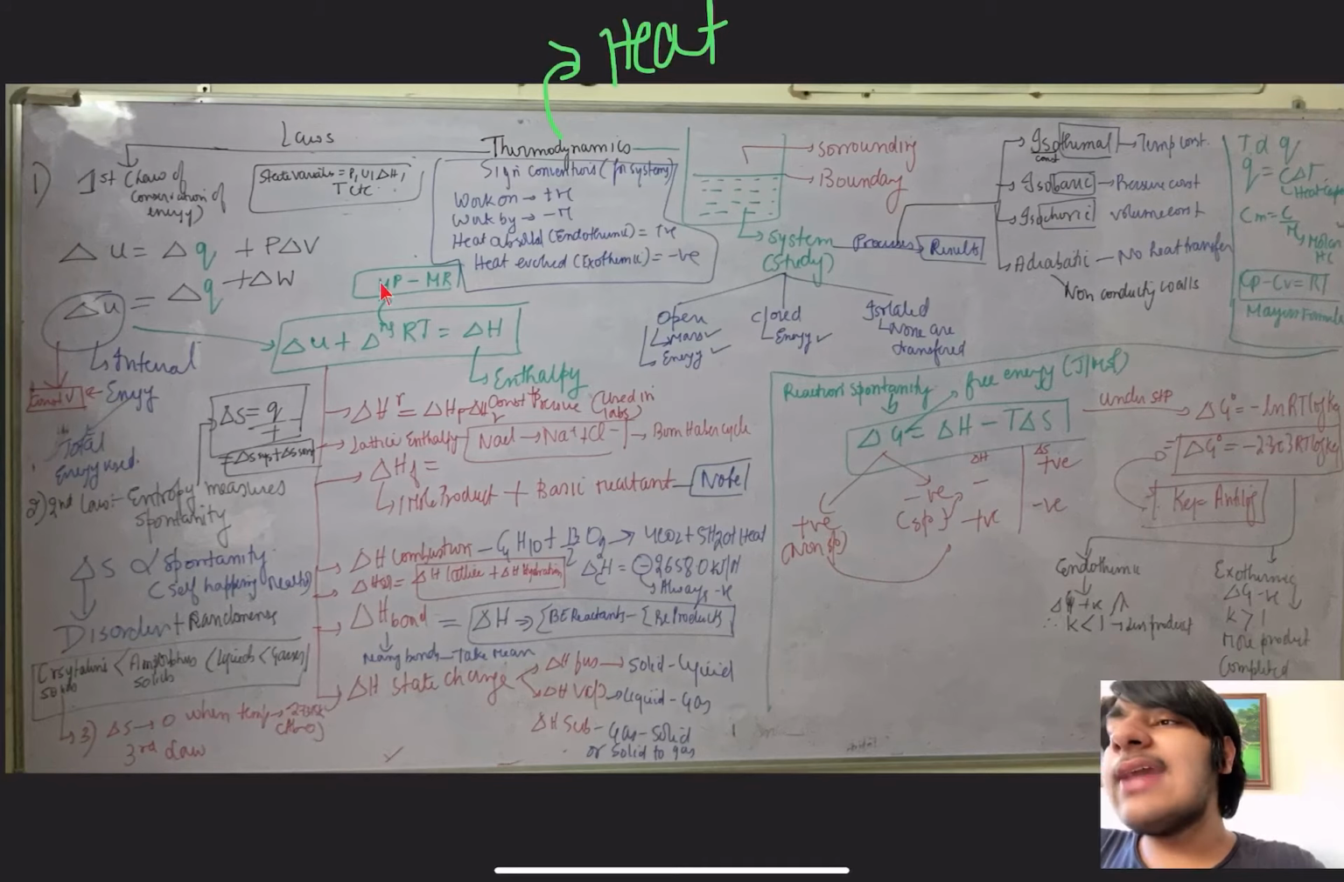Now what is delta Ng? Delta Ng means if there is a reaction, in that reaction you subtract the moles of gaseous product minus moles of gaseous reactant. What is to be noted here is that you only take the gaseous species, not aqueous, not liquid, not solid.